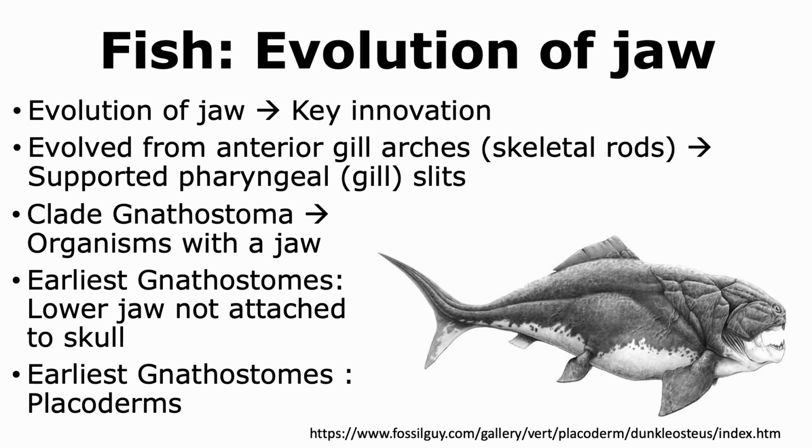The earliest gnathostomes were the fish called placoderms, and one of the most popular placoderms is Dunkleosteus, as shown in the figure. We're able to see that not only was a jaw formed, but the organism became more armored, and that way the outer part of the body became much stronger and harder to provide protection.